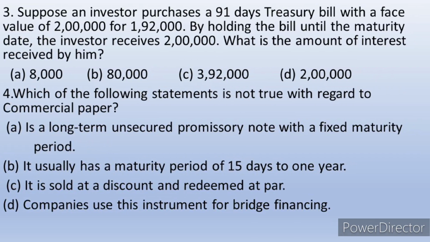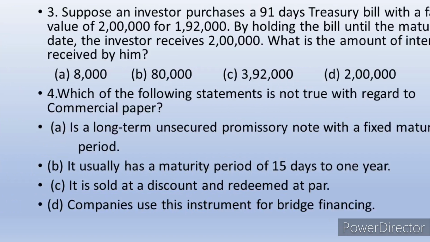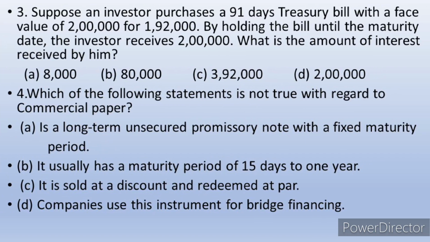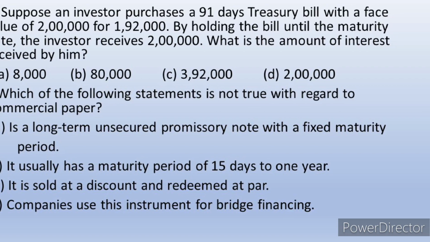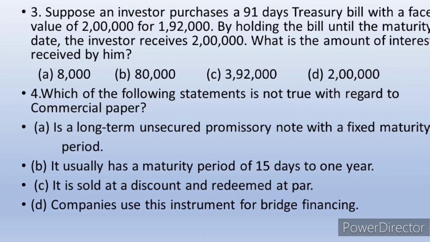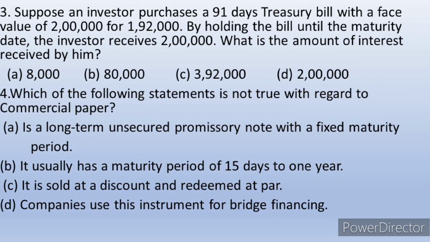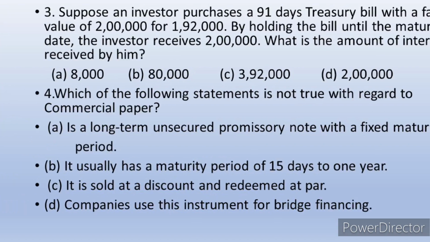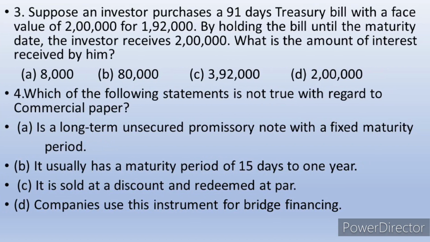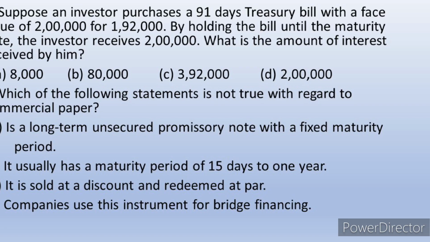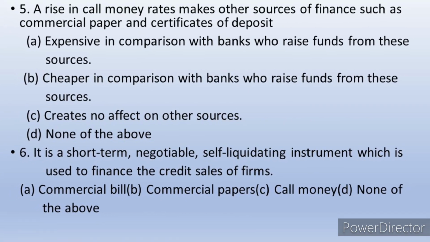Question number 4 is, which of the following statements is not true with regard to commercial paper? Commercial paper is a short-term money market instrument which has got a maturity period less than 1 year. So the answer is A, which is a wrong statement regarding commercial paper.